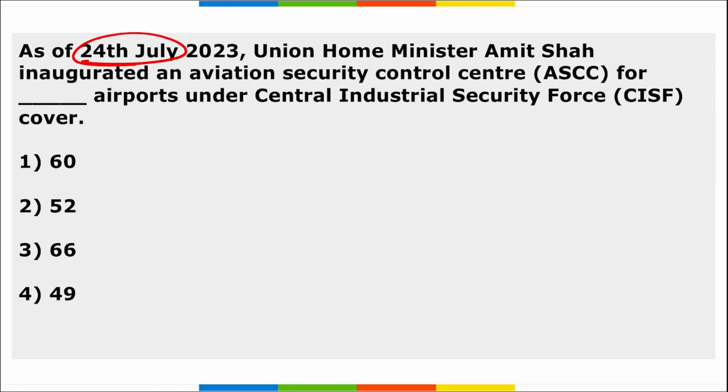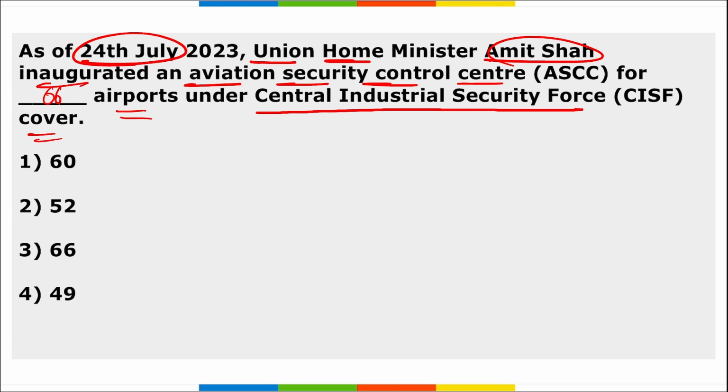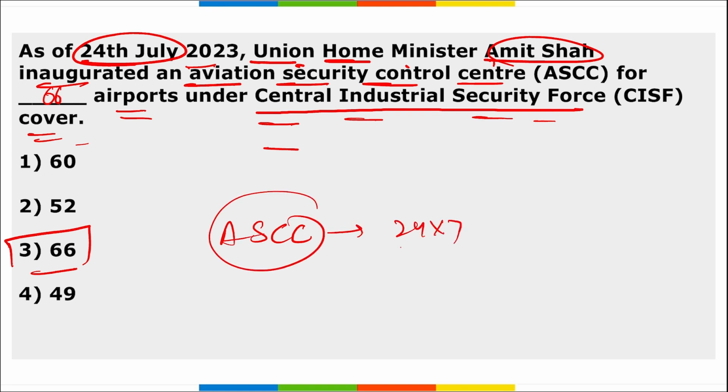Next, as of 24th of July, Union Home Minister Amit Shah inaugurated an aviation security control center for how many airports? For 66 airports under Central Industrial Security Force cover, right? So how many airports were recently inaugurated under this Central Industrial Security Force cover? So remember, Union Minister Amit Shah inaugurated an aviation security control center for 66 airports under this Central Industrial Security Force. This aviation security control center, right, this will have 24/7 real time data monitoring, correct?